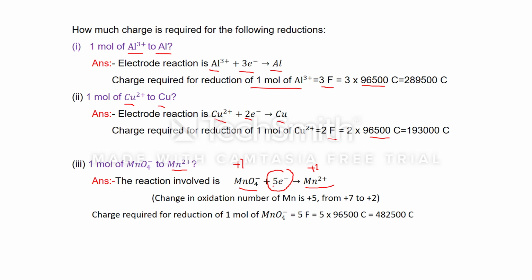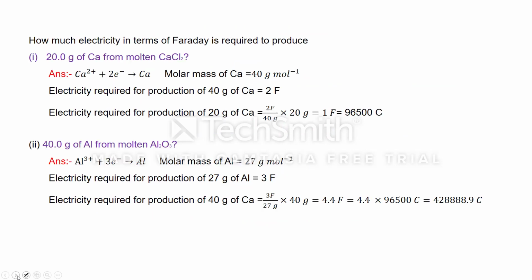So that's why we can say 5 electrons are required for the reduction of 1 unit of MnO4- to Mn2+. Simply we can say the charge required for reduction of 1 mole of MnO4- is equal to 5 Faraday. Convert this 5 Faraday into coulomb, that is 5 multiplied by 96,500, we will get the answer. So these are some questions which are based on the first law of Faraday.